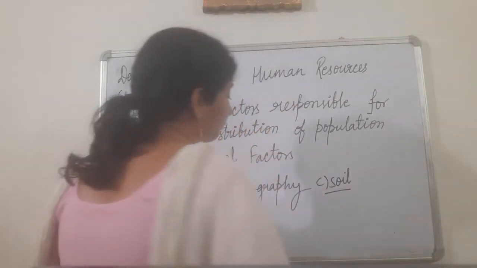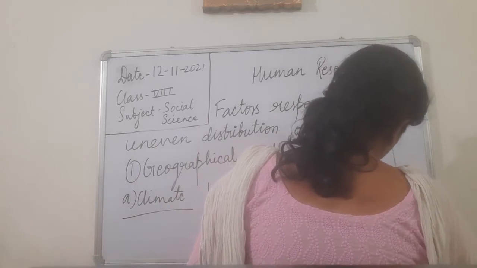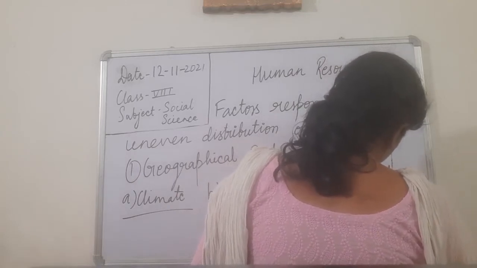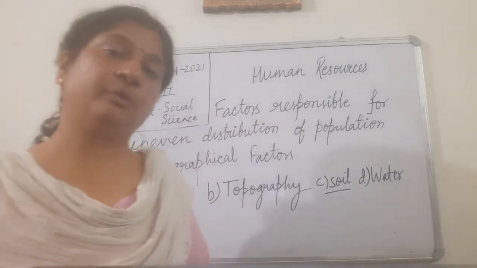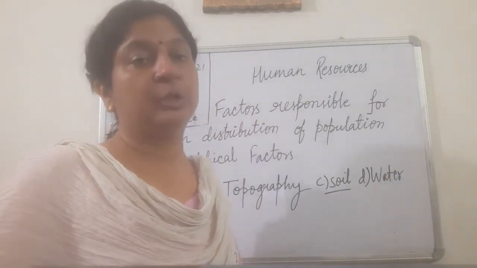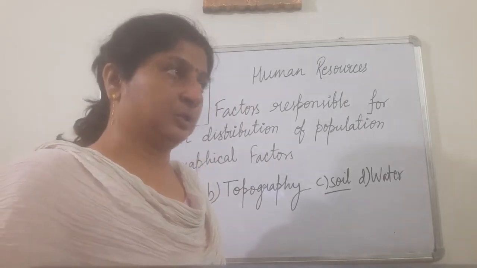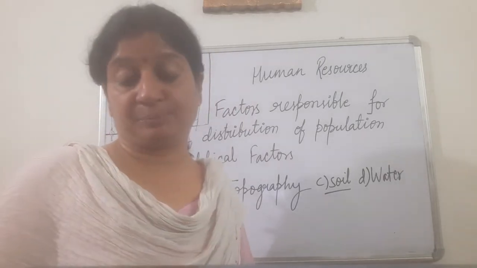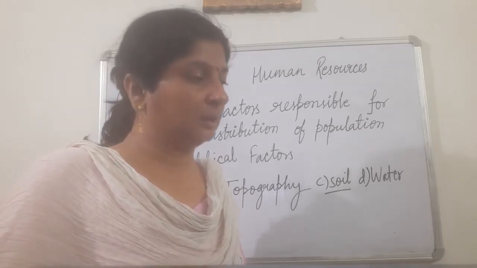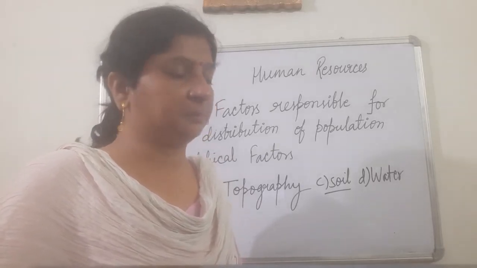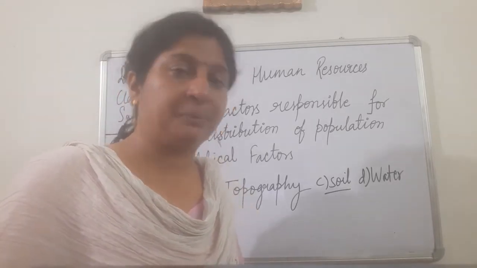This is water. Water is also vital for human beings. We cannot survive without water, and that is the reason we find that so many cities are situated on the bank of rivers, and this is not something which is associated with the modern period.